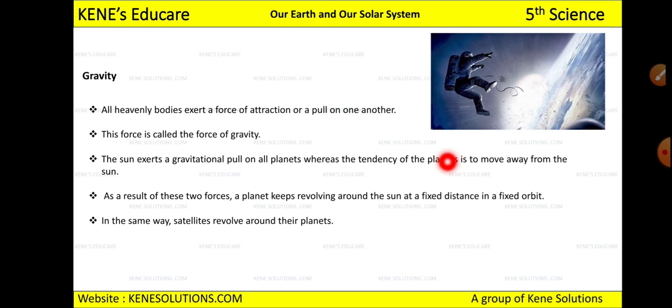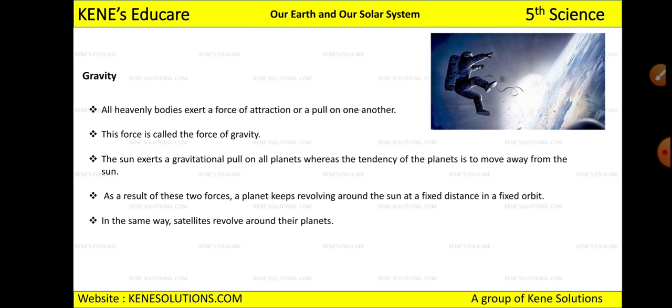So two forces are acting here, right? So because of these two forces, a planet keeps revolving around the sun at a fixed distance in a fixed orbit. Okay, why all the planets revolve around the sun at a fixed distance and fixed orbit? Because of these two forces which are acting.